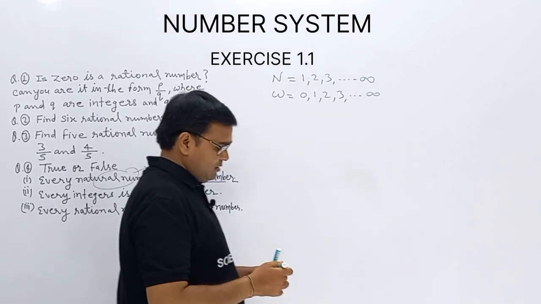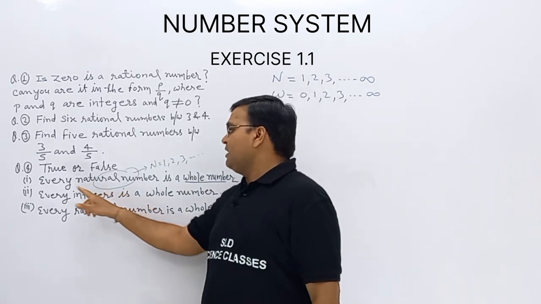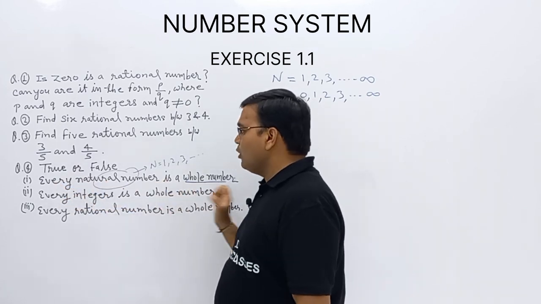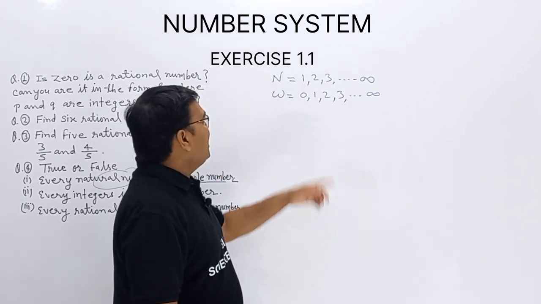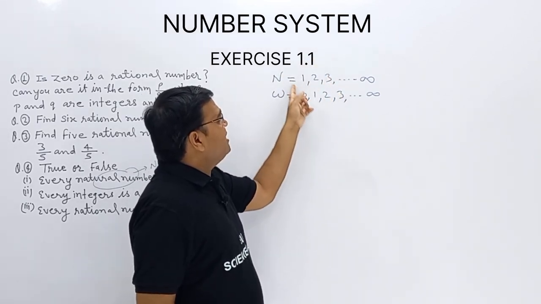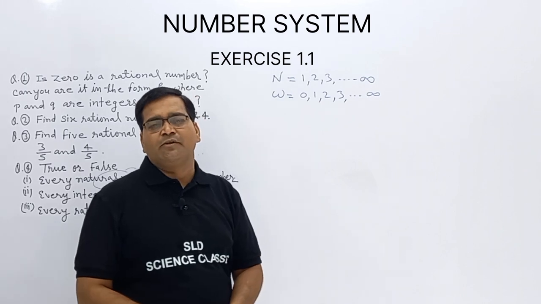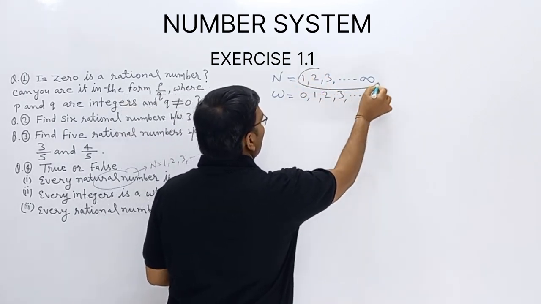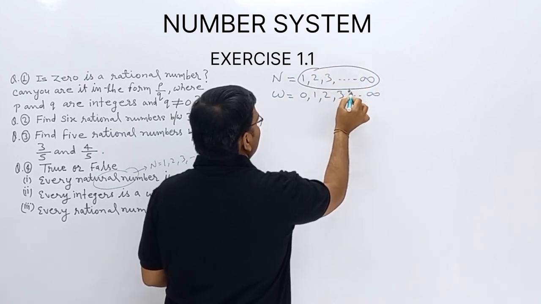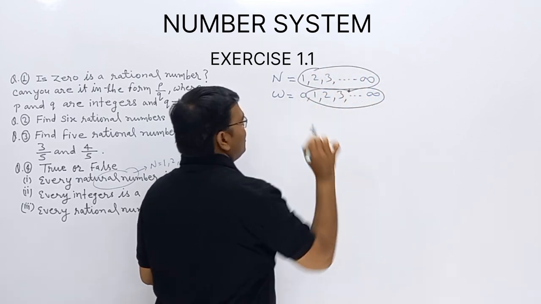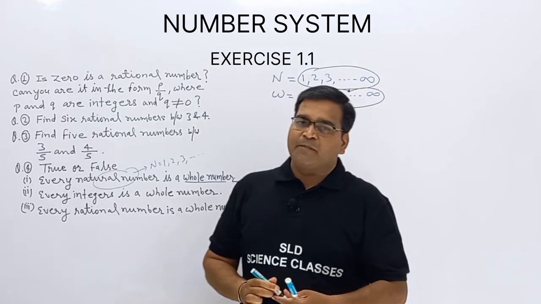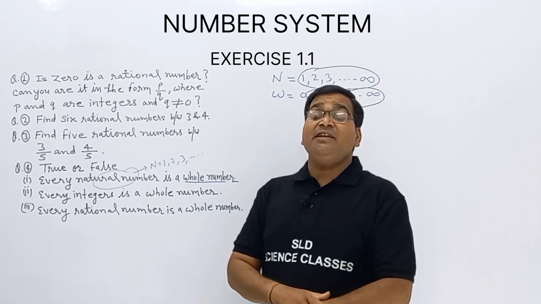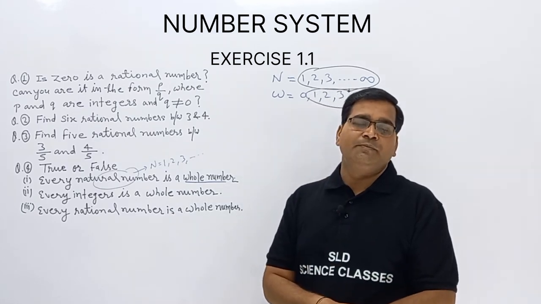Now read this question carefully again. Every natural is a whole. Observe, every natural is a whole, no doubt at all. 1, 2, 3 up to infinity, these all are present in the wholes. So what we can say, every natural number is a whole number, but vice versa is not true.